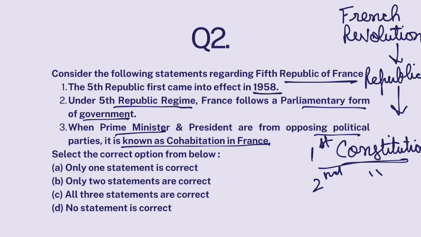And then third constitution, which was Third Republic, then Fourth Republic, and the latest constitution that France has been following since 1958 is known as the Fifth Republic. So Fifth Republic, that is the fifth constitution of France, came into effect in 1958 and it is still going on. So first statement is correct. Under this current regime, France follows a semi-presidential form of government.